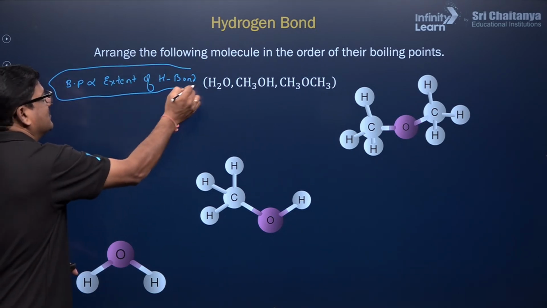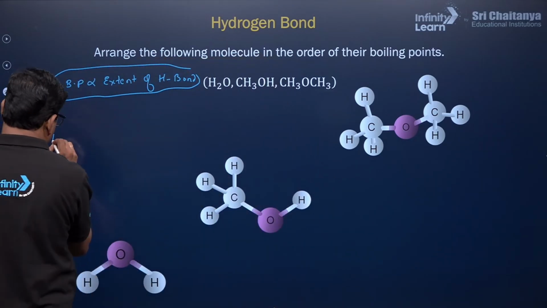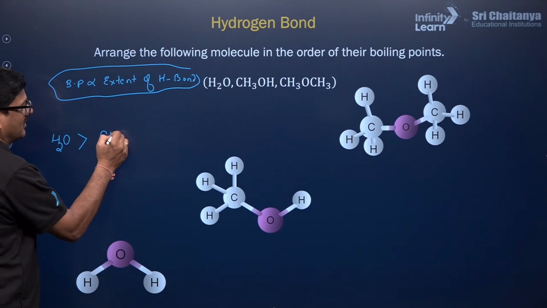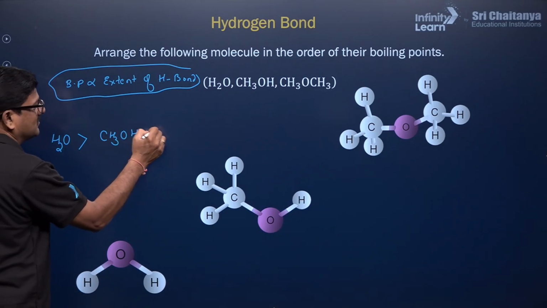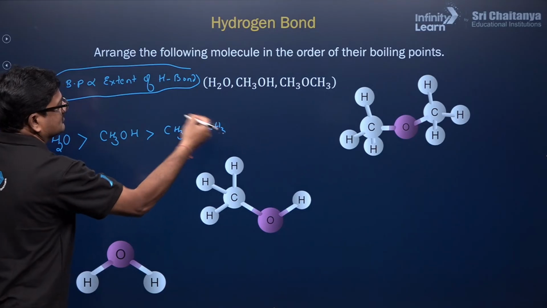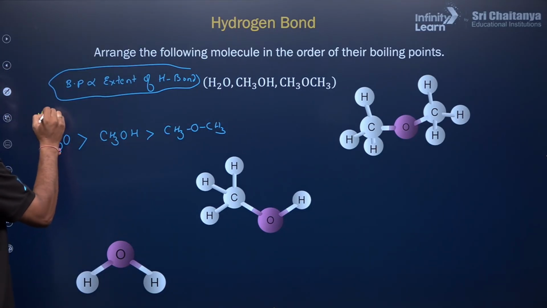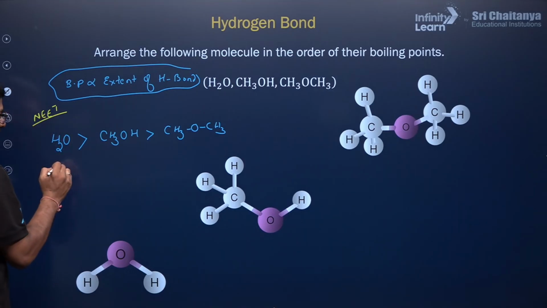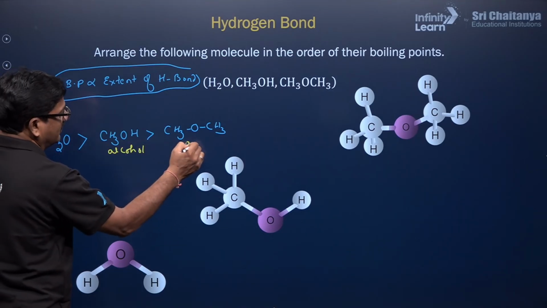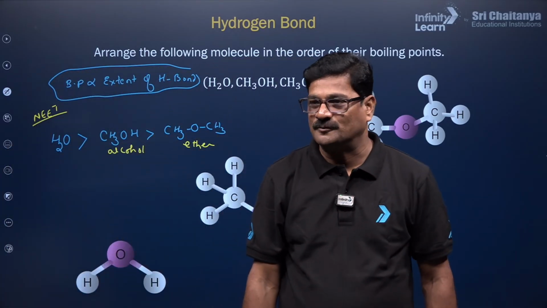So, H2O is greater than alcohol, which is greater than ether. This is very, very important for NEET and other competitive examinations. Water and alcohol are greater than ether. It could be any ether, any alcohol. Fundamentally it is true.